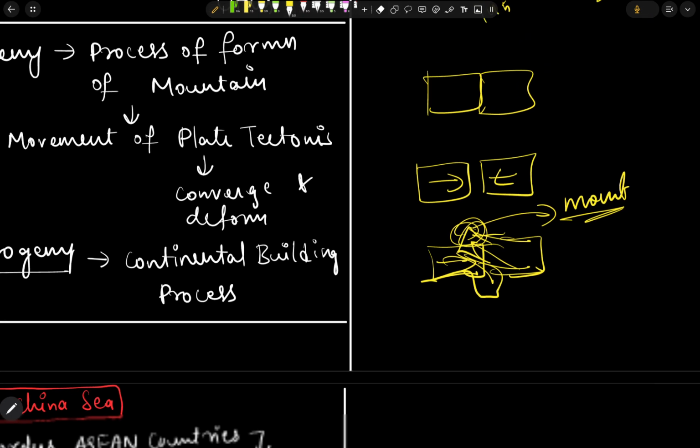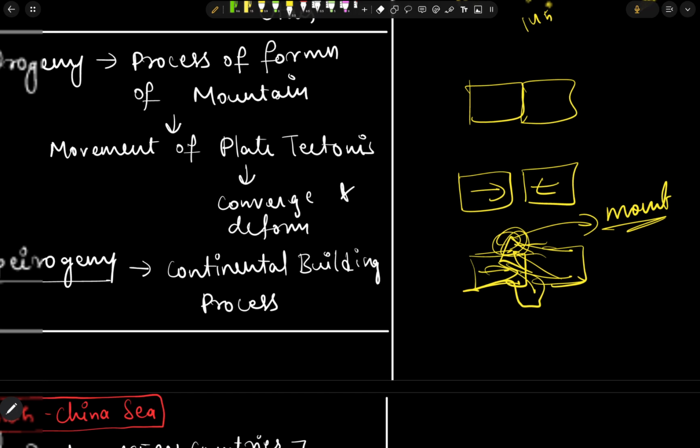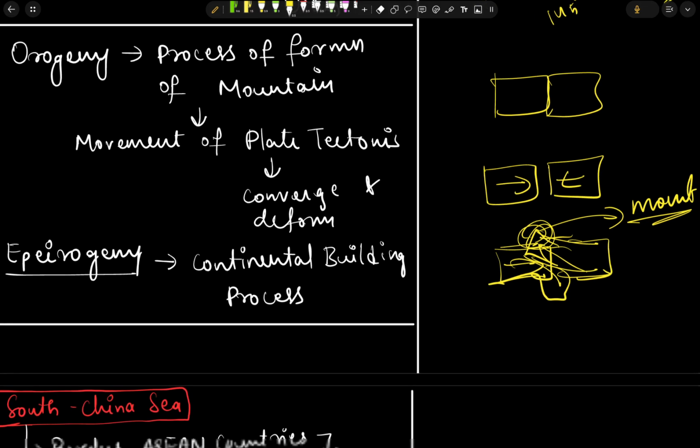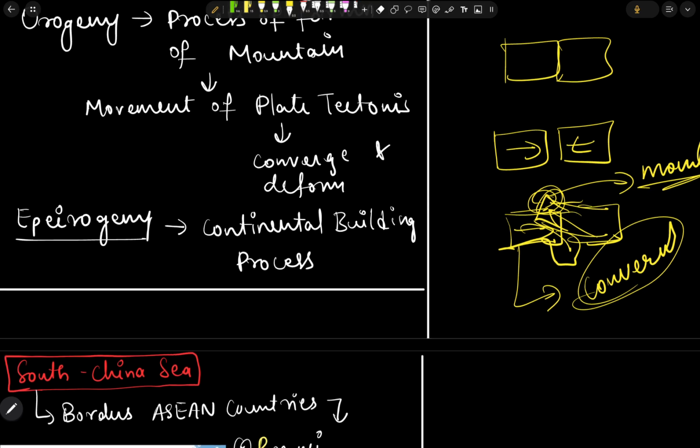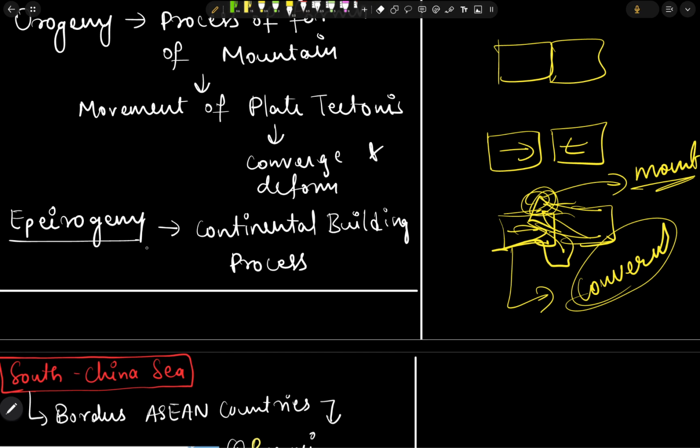So one thing we need to remember is that in the process of mountain formation, the convergent plate tectonics will be happening there.